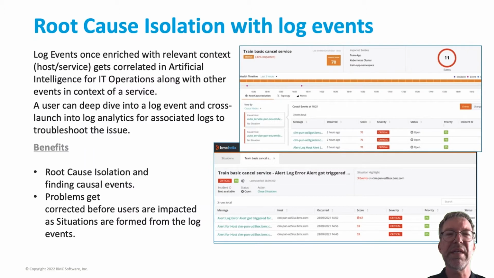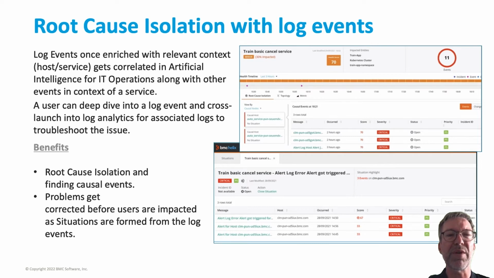On the artificial intelligence for IT operations root cause isolation with log events, we added some new functionality. As the log events get enriched with the relevant context like the host of the service, they can get correlated in artificial intelligence for IT operations along with other events coming from metrics or third-party sources in context of the service. A user can deep dive into log events and cross-launch into the log analytics for the associated logs and troubleshoot the issue. Benefits are the root cause isolation and finding the causal events to solve problems.